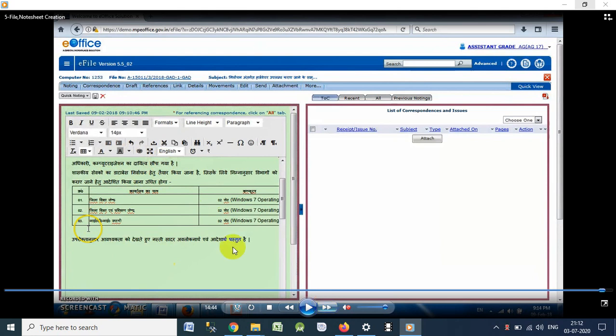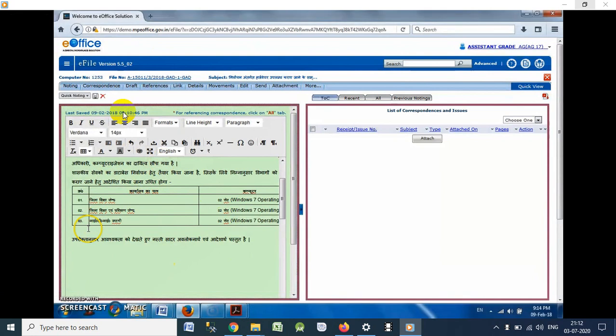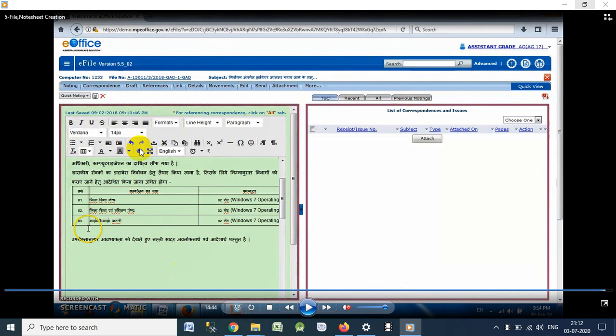So I came back, I clicked on this correspondence button, instead of clicking on the back button that I showed there. But as my audio and video were not in sync, some people may get confused, so I'm clearing that doubt here.